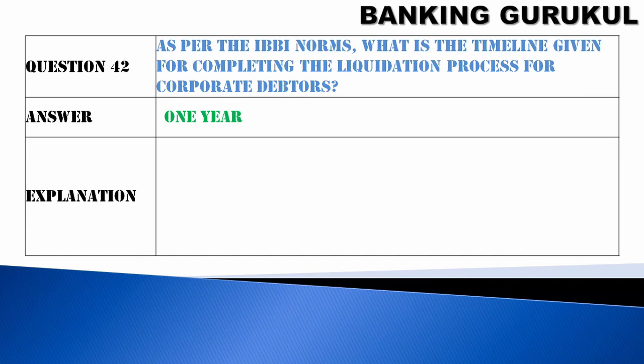Question number 42. As per the IBBI norms, what is the time given for completing the liquidation process for corporate debtors? Answer is 1 year.